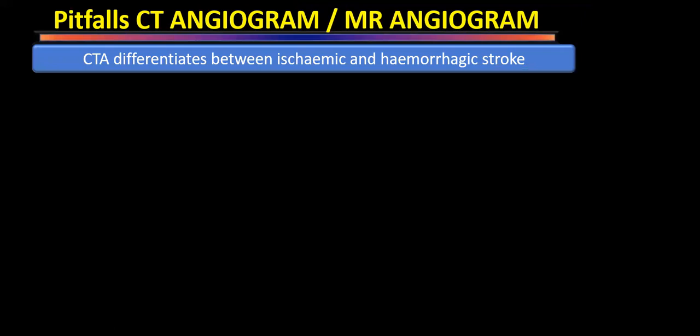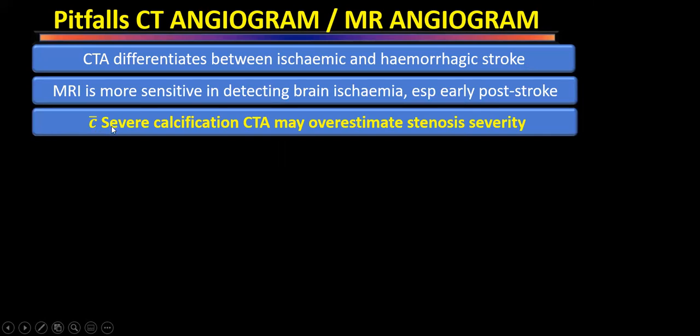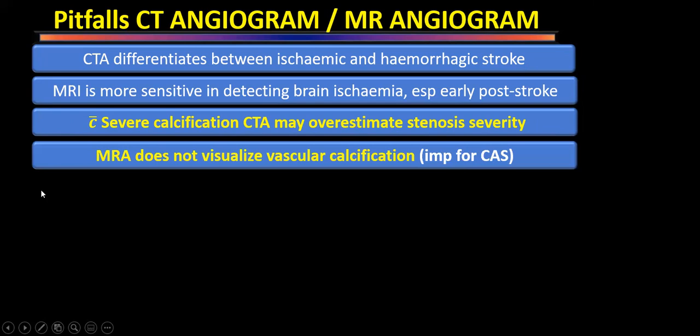But there are some problems with CT and MR angiogram also. So what are the benefits? CT angiogram will be able to differentiate whether it's an ischemic stroke or hemorrhagic stroke. That is very easily done. MRI is more sensitive in detecting brain ischemia, especially in the early post-op period, when the symptoms and signs have not become very evident on the CT angiogram. But whenever there is severe calcification, CT angiogram will overestimate the severity. So whenever we have a heavily calcified carotid or heavily calcified vessels, the CT angiogram may give us a false impression that this is a severe lesion when it is not.